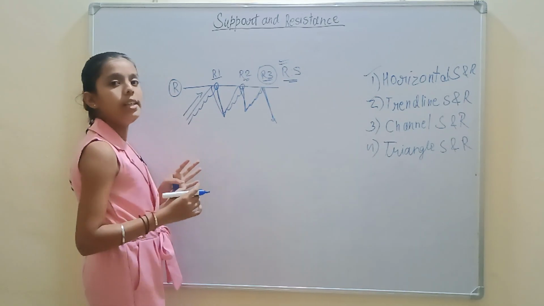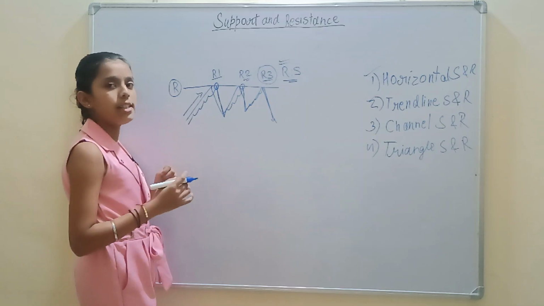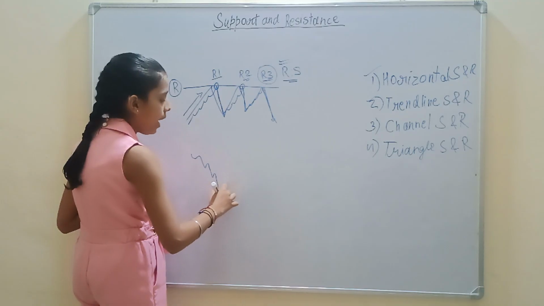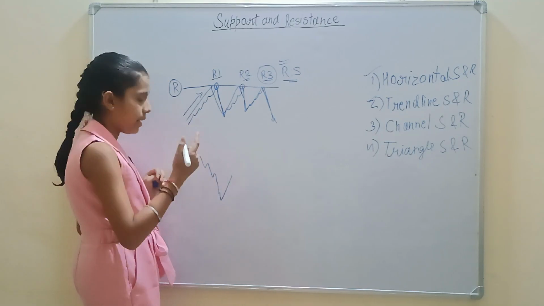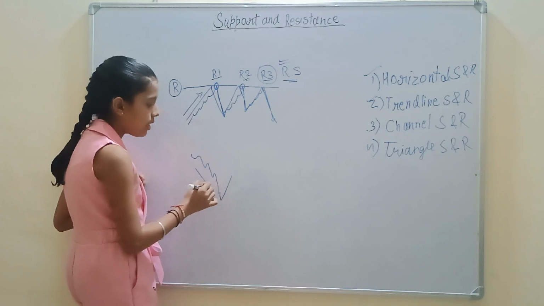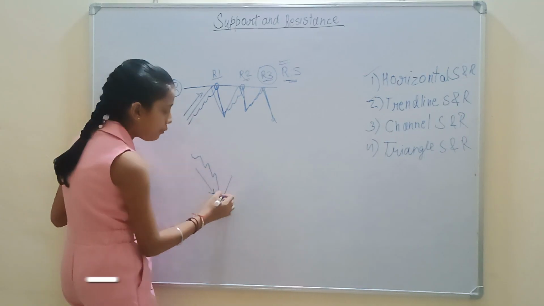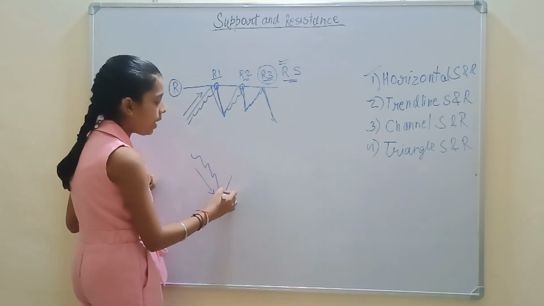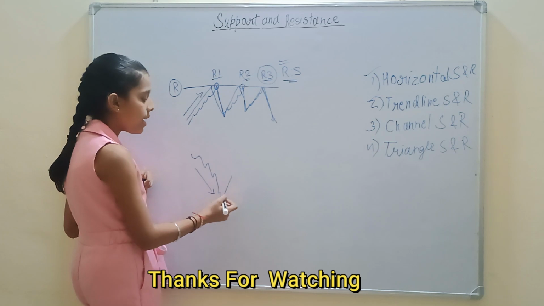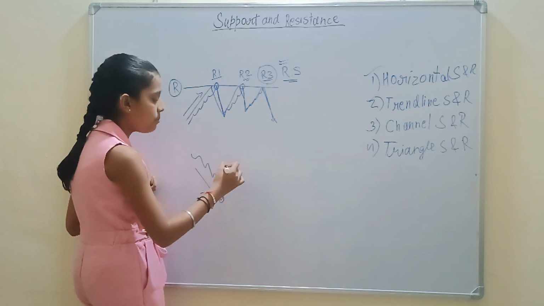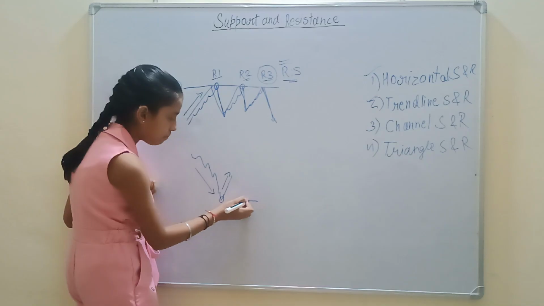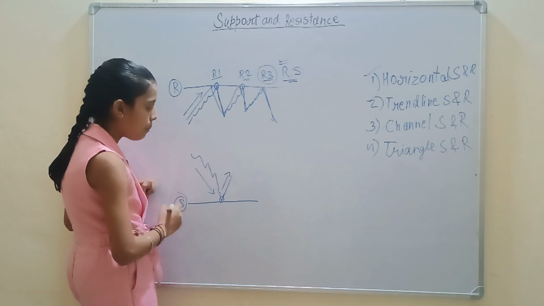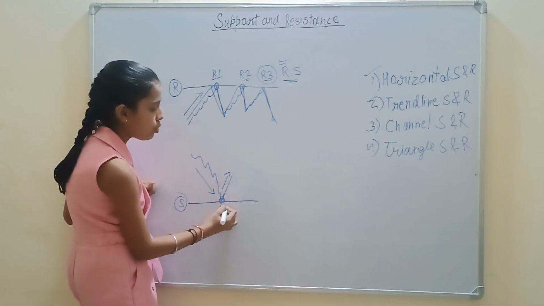Now I will tell you the support of horizontal support and resistance. Here the market price is coming downside and from here it can go upside. See here, our sellers are more than buyers, and from here the market started going upside, and here buyers are heavy on sellers and started pushing the market upside. We will mark this point and this will be our support, and this will be our S1.